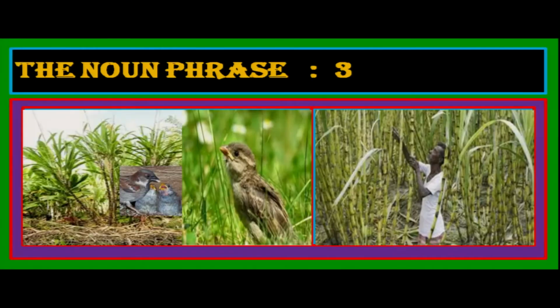Today, we'll discuss the last part, that is the third part of the grammar chapter, the noun phrase. Before that, I would like all of you to look at the screen. You can see a man in the sugarcane field, a mother sparrow, and some little sparrows in a nest.